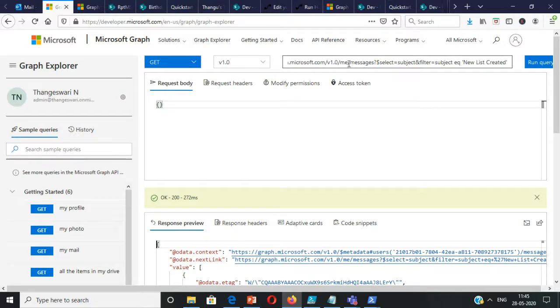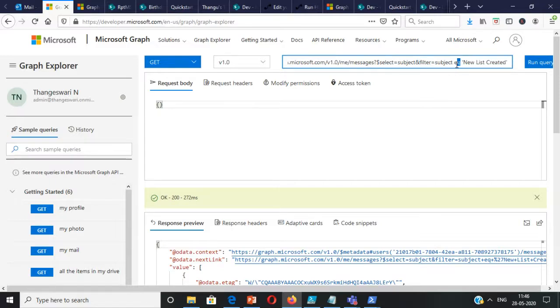We have searched for the user details, the site details, then the events and the messages. And let's now try to send an email. Also I forgot to mention, we saw the OData query, like selecting and then filtering for startswith as well as equal to.